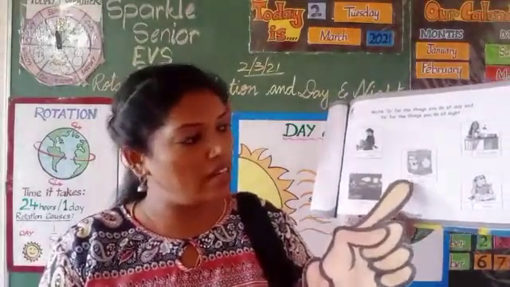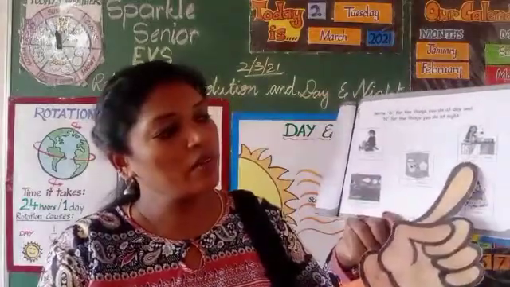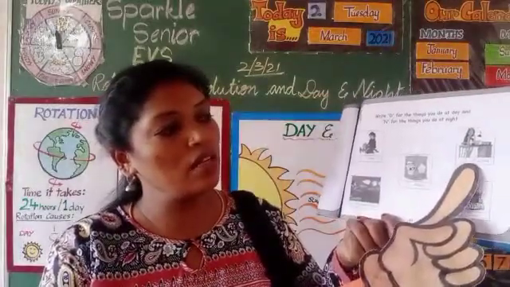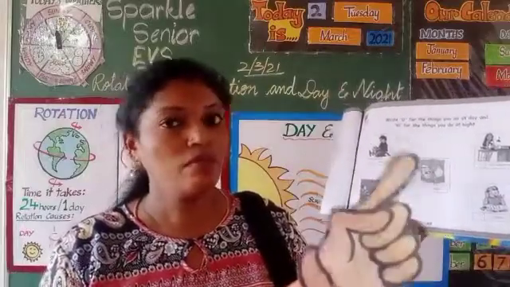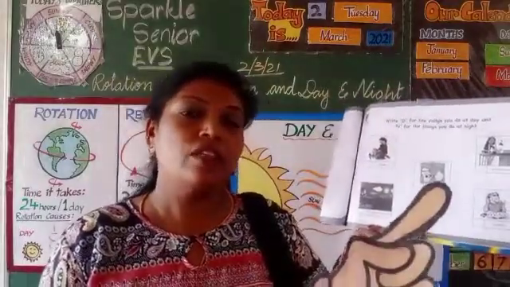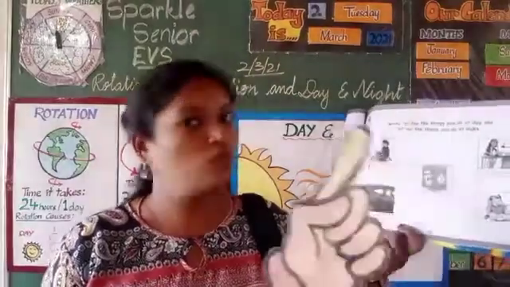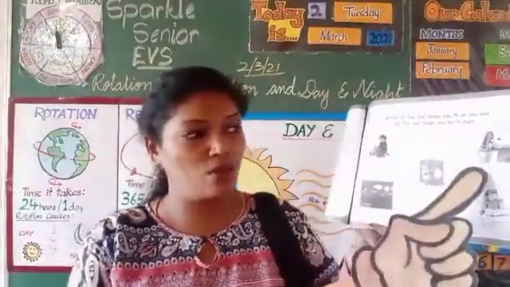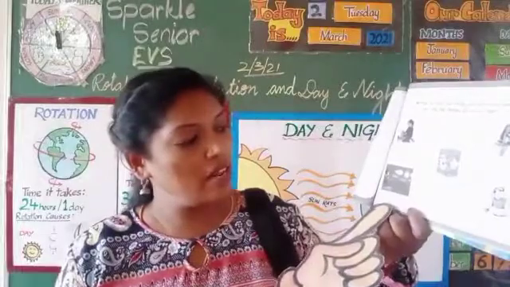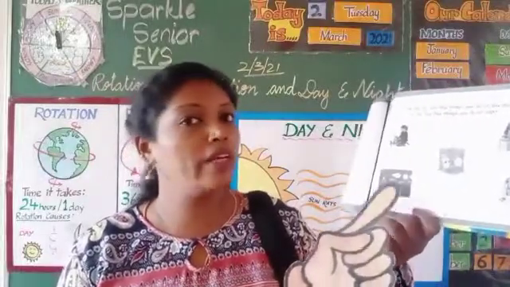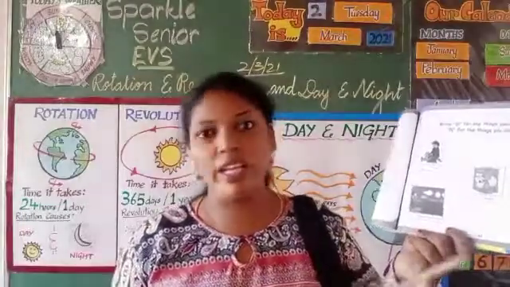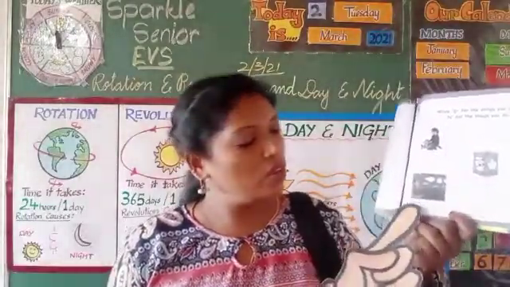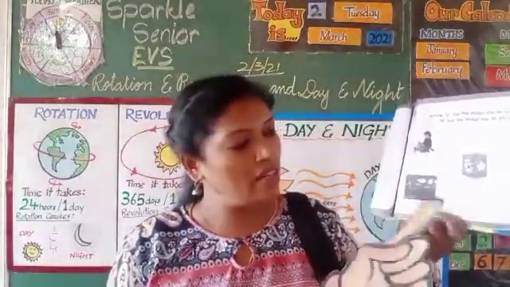So write here N. Next, girl using a lamp. Girl is using a lamp to study. So when do we use a lamp? Do we use a lamp during the daytime? No, we use a lamp in the night time. So write here N. Next, looking at the moon. So when could we see the moon? In the sky during the night. During daytime we couldn't see. So here you have to write N.